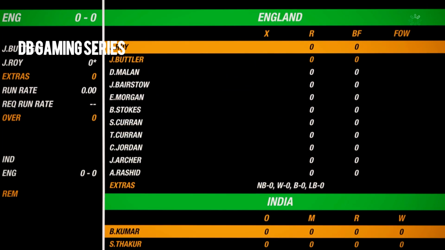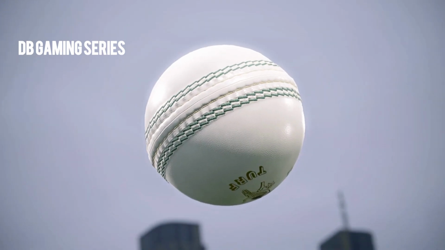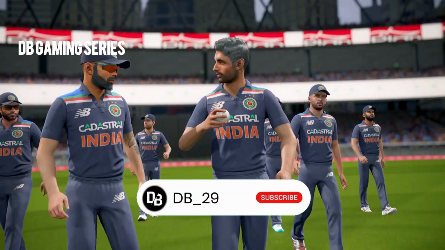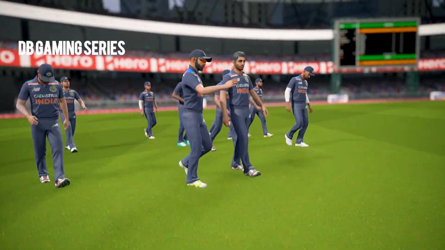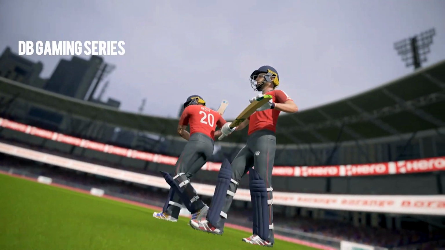We have Jason Roy and Josh Butler, the standard openers for England, who will come out. We have two changes for the India playing 11. We have Ishan Kishan and Suryakumar Yadav coming in and making their debut for the DB Gaming series. Ishan Kishan will open with Rohit Sharma coming in as well for this match as Shikhar Dhawan goes out, and Suryakumar Yadav will be added into the playing 11 as well.